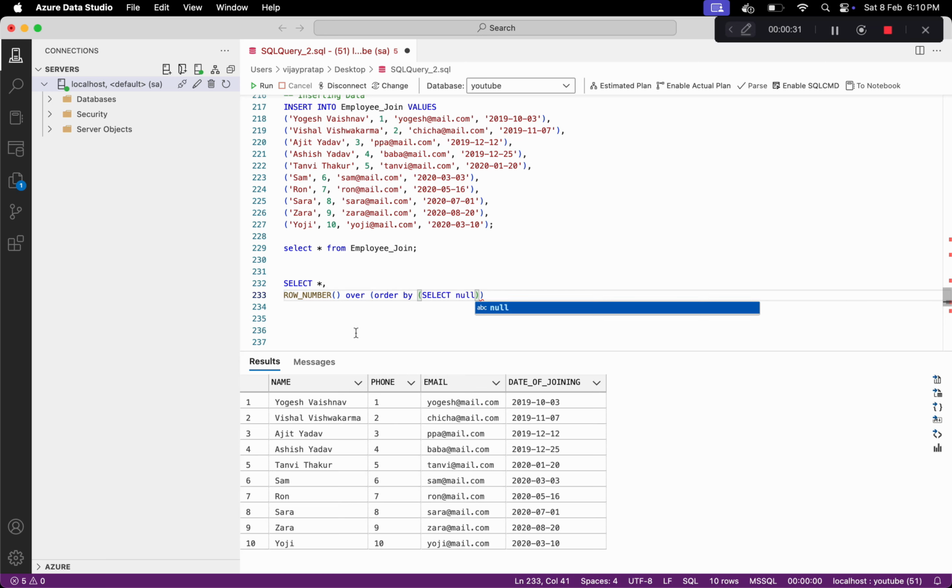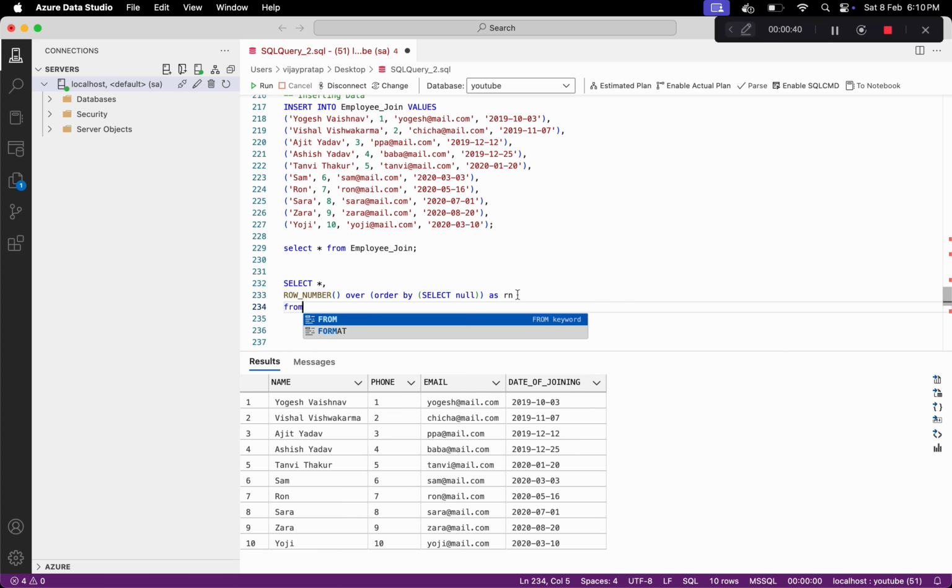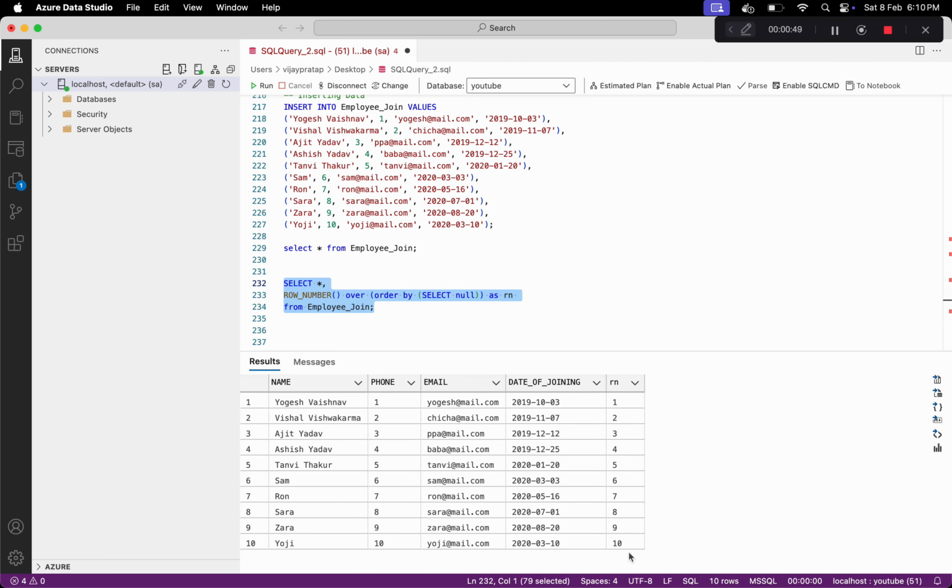That means I am assigning sequential numbers, 1, 2, 3, 4 and so on, to each row, and we are calling this Rn, and we have to do this on this table. So let's run this. You can see now we have the numbers here, and if we want to print the last 5 rows, then from this 10 if we subtract the 5, we will get the 5, right?